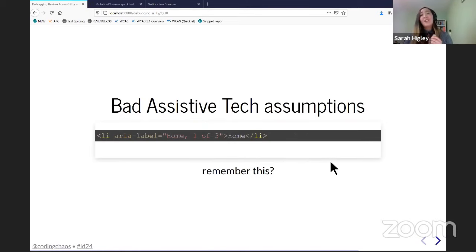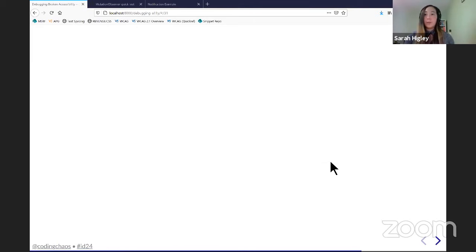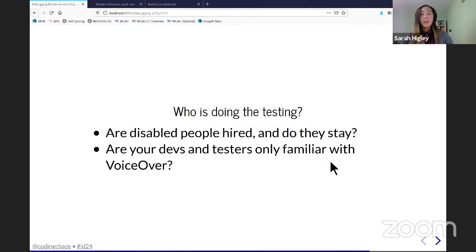And kind of on the subject of not having widespread accessibility knowledge, another result of that is having these sorts of fixes to accessibility problems, like slapping an ARIA label of "home, comma, one of three" like in the second example. And this one is twofold, because it has to do with who is doing the testing. Did the person doing the testing have any real knowledge of the assistive tech that they're testing? And also, did the developer who got that bug stop and think critically about it and have the knowledge to think critically about it?